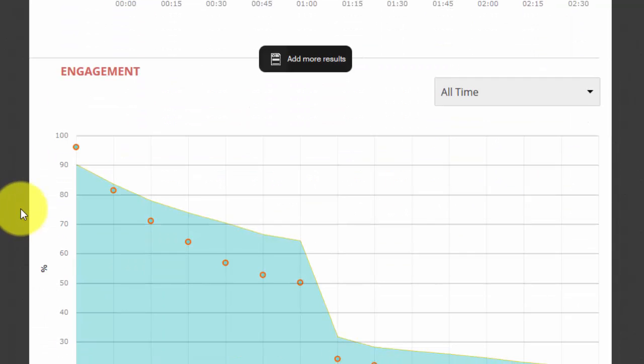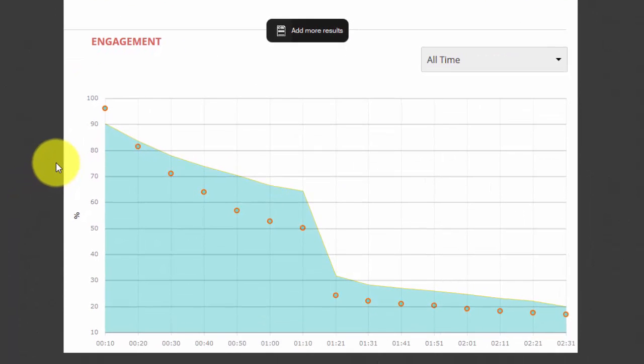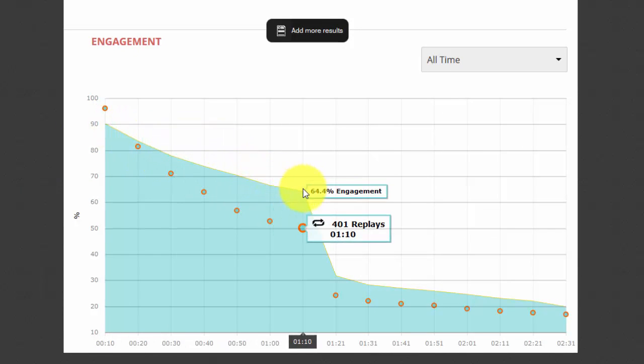And then below we have a graph that shows your engagement. As you can see, most of the people watched it, and then they start to drop off as the video goes, which is normal. Then right here at about 1 minute and 10 seconds, we had a large drop off. Something at that portion resulted in a lot of people dropping off the video. So what this shows you is, let me look at the video and see what happened at the 1 minute 10 second mark that made a lot of people drop off.